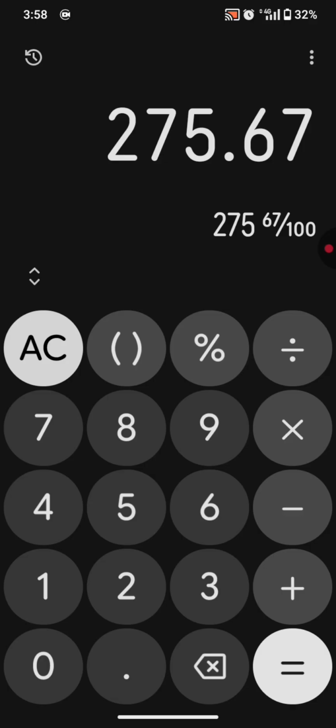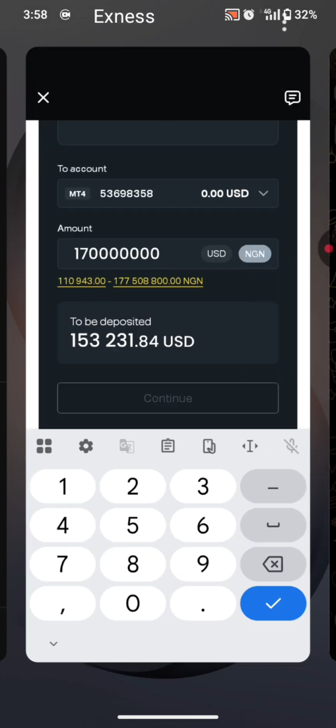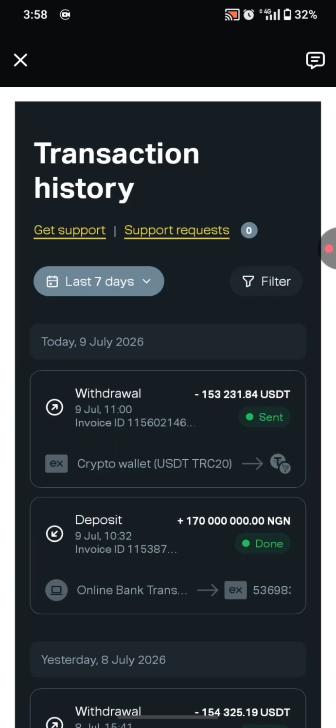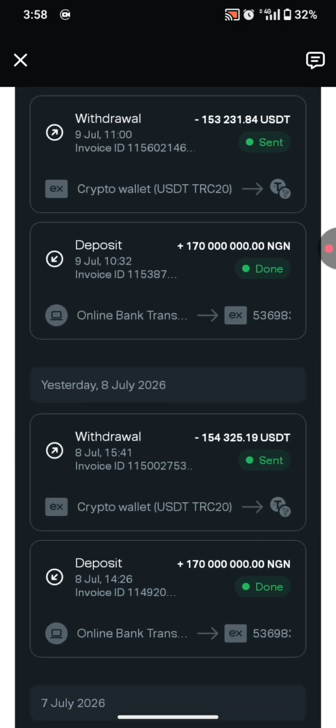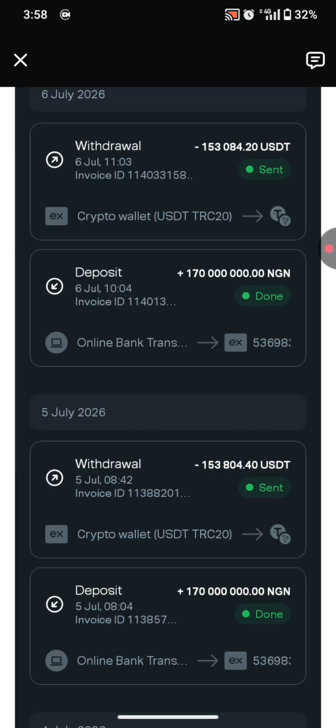And for everyone that started with 500 USD, remember, let me show you guys something shortly on my account, because I've not been doing arbitrage with more than 170 million naira on my account. You can see I've been using 170 million, 170 million, 170 million. The reason for that is because I whitelisted my account with a total of 160,000 USDT at the time when I was whitelisting my account, and the equivalent of that 160,000 USDT was 170 million naira at the time of whitelisting. That is why I cannot go beyond 170 million naira on my account, even when I can deposit more than that. But because that is the limit on my account, I cannot do more than that.